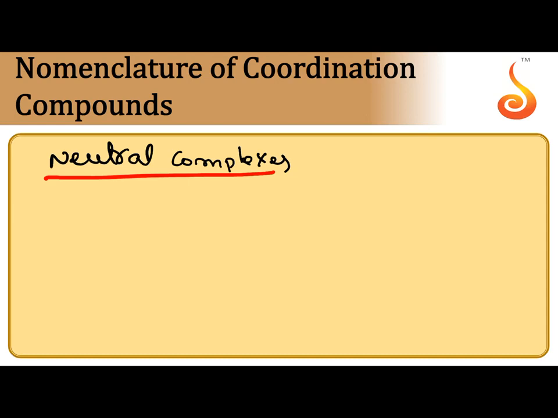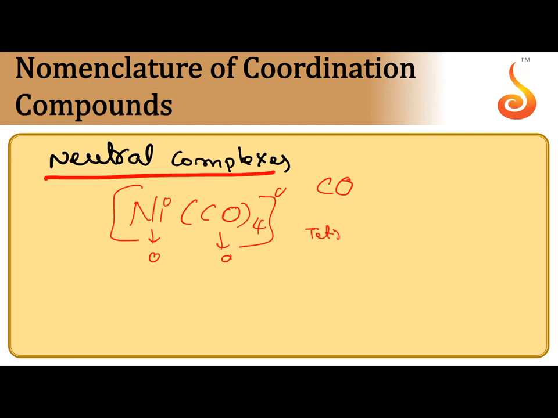Neutral complexes. The charge present on the coordination sphere is 0, that is a neutral complex. Suppose nickel tetracarbonyl. Here carbon monoxide, carbonyl, is the neutral ligand, its oxidation number is 0. So oxidation number of nickel is 0. For ligands also 0. The charge present on the coordination sphere is 0. So first you write the names of ligands, arranged in alphabetical order, mentioning their number. Tetracarbonylnickel